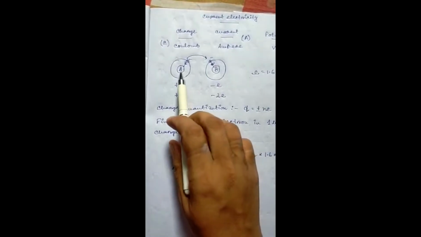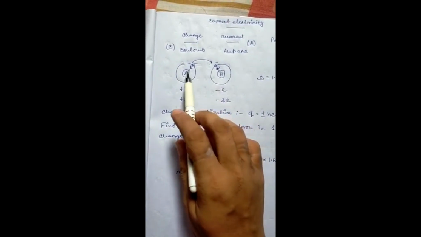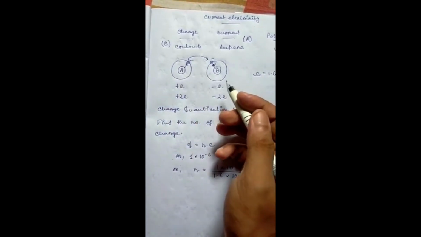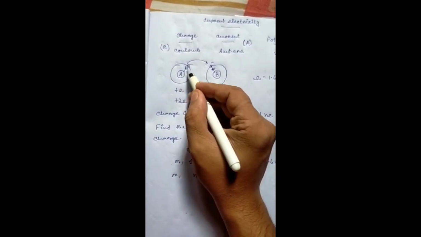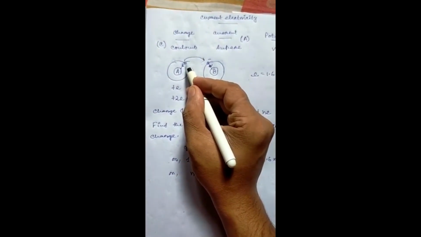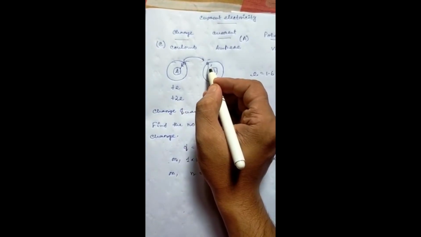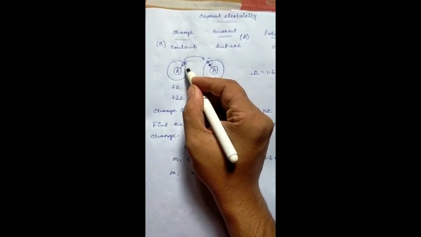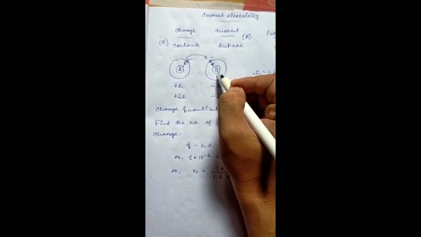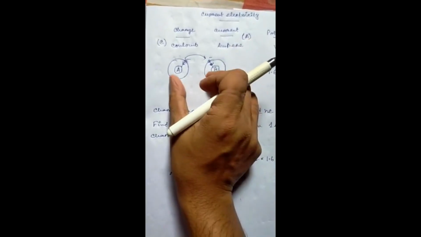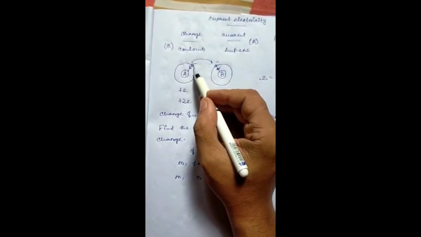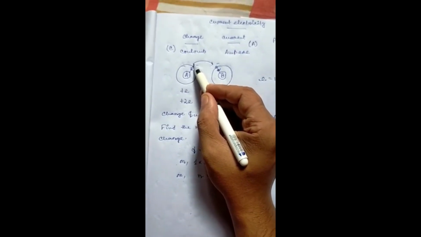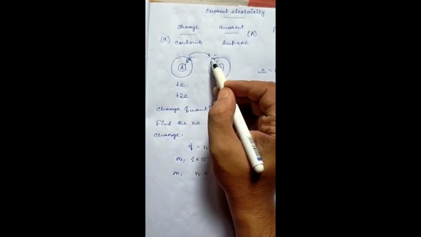As they are different materials, the amount of electrostatic force will also be different. Suppose the electrostatic force on this electron is less than on this electron. That means it is loosely bound. This electron is loosely bound in this material compared to this one. Now if you rub these two, what will happen? The loosely bound electron will go from this shell to this shell.